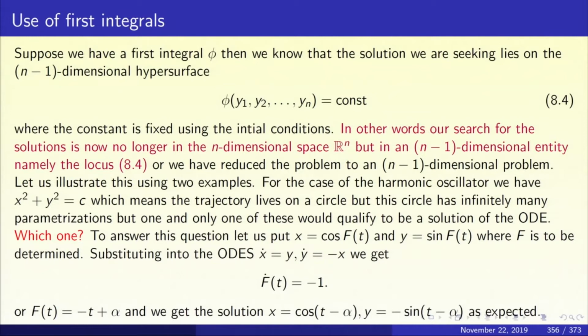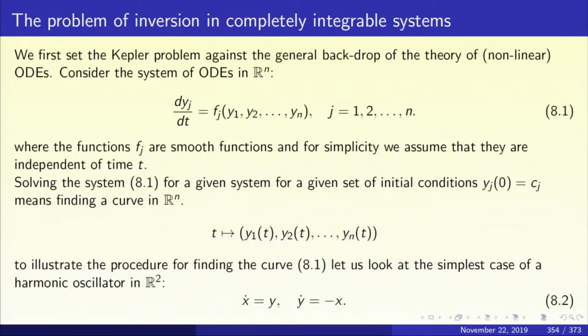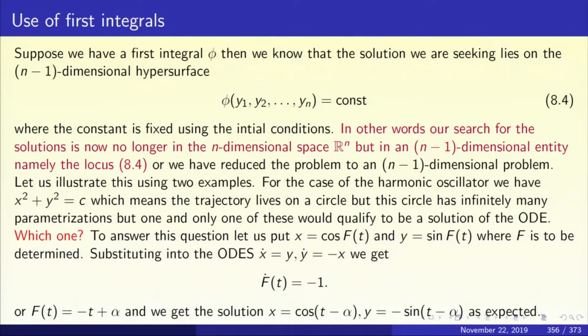So let us substitute x equal to cos f(t) into our differential equation 8.2. We must substitute x equal to cosine of f(t), y equal to sine of f(t) into this differential equation 8.2. What do we get? We get f dot equal to minus 1. Immediately that gives you f of t equal to alpha minus t. And so we have immediately found x equal to cosine of t minus alpha, y equal to minus sine of t minus alpha, as expected. These are the solutions of the harmonic oscillator.